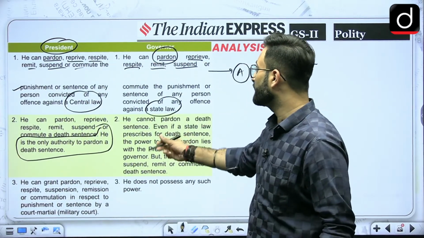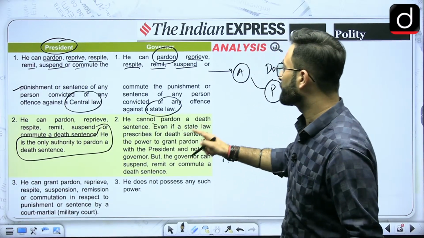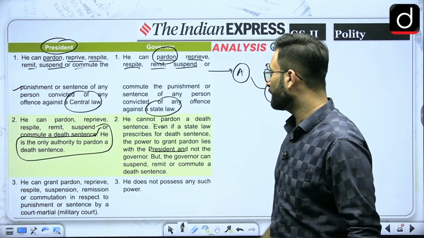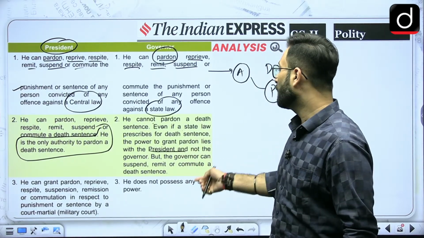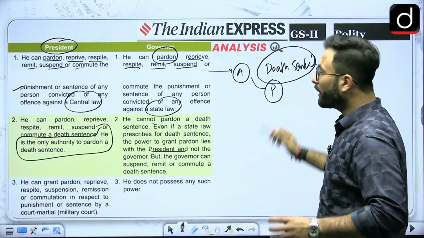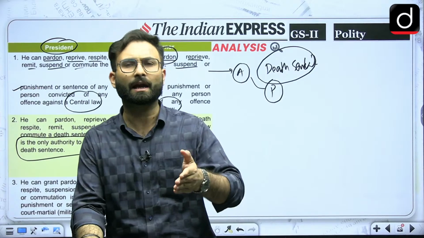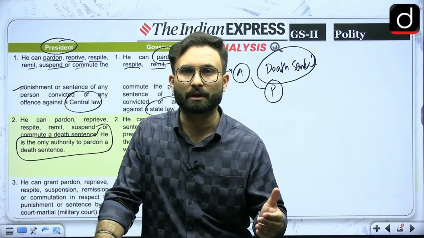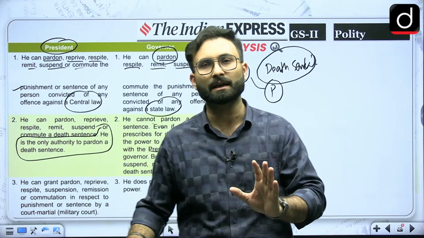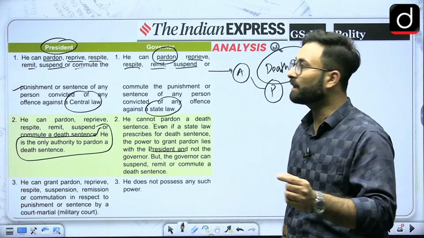Now coming to the next one, he cannot pardon a death sentence. He cannot pardon it even if a state law prescribes a death sentence. The power to pardon lies with the president and not with the governor, but the governor can suspend, remit or commute a death sentence. What he can do is change the nature, or go for another kind of sentence or judgment over here, but he cannot pardon that particular sentence. As simple as that. In the case of death sentence, pardoning power is with the president only.